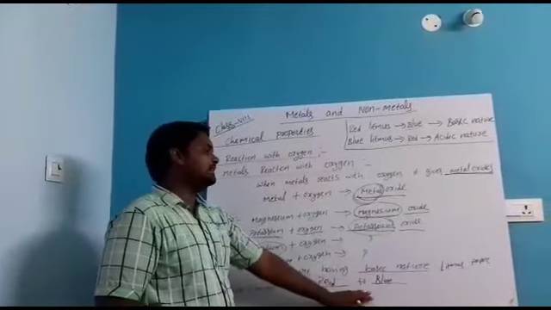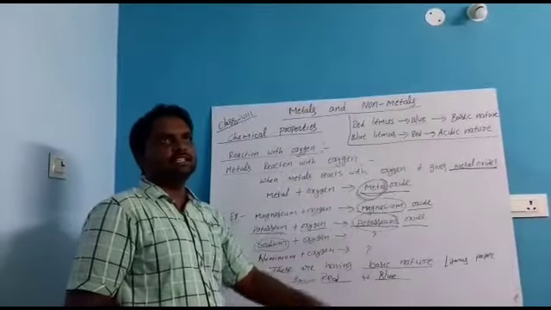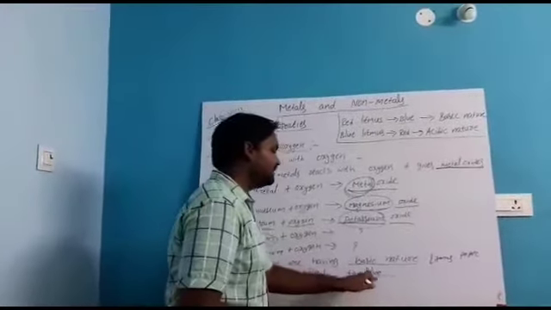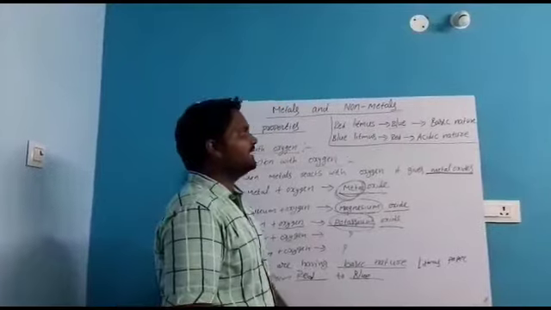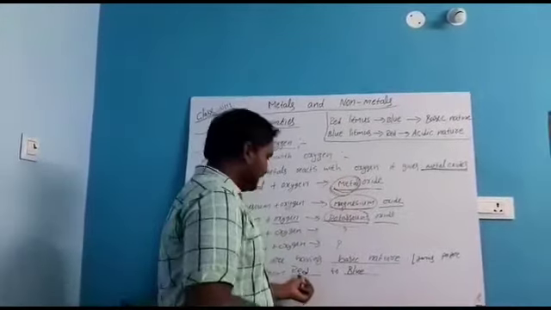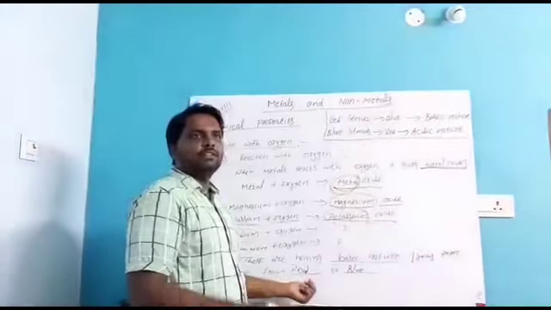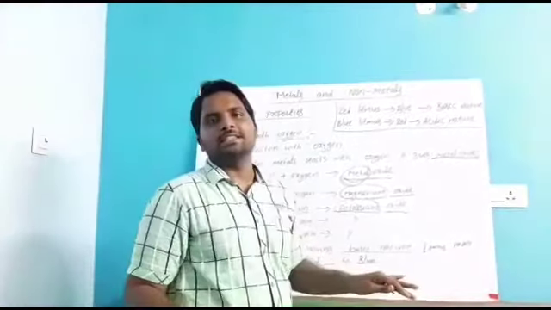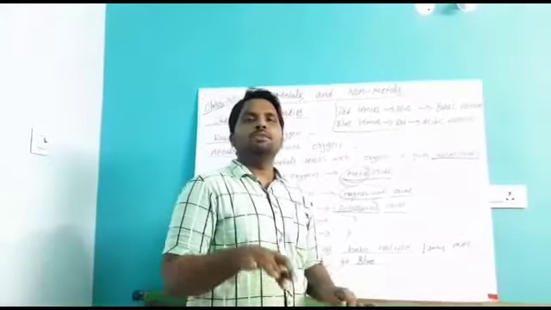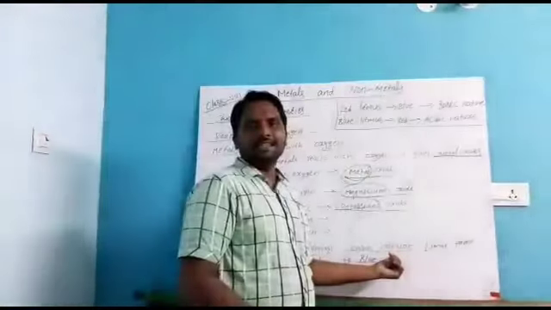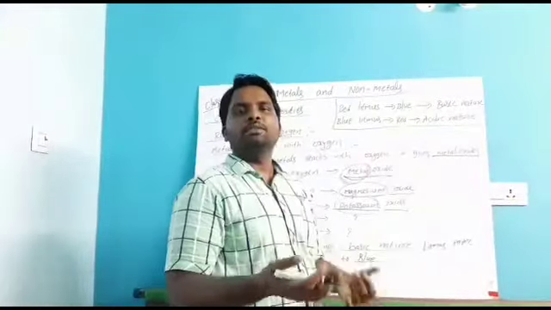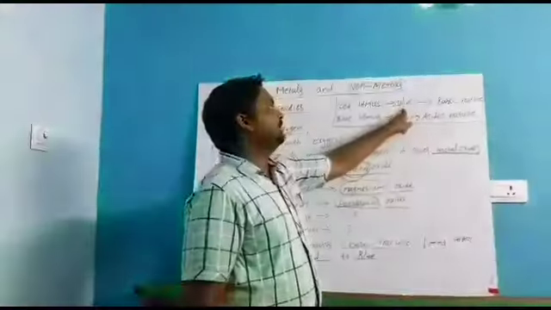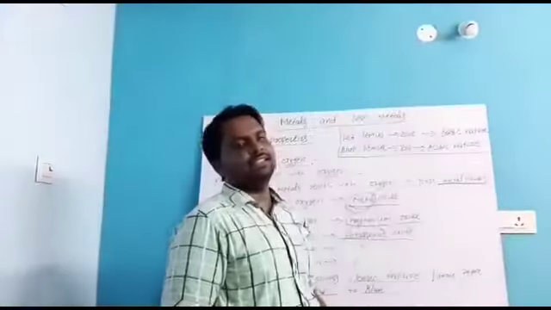By litmus paper color change, we can identify which is basic nature and which is acidic nature. We took red litmus paper, and it immediately changed into blue color. Now maximum students have a doubt: here you took red litmus paper, but if I took blue litmus paper at the start, what does it give? It will not show any change. Blue litmus paper stays blue because it is basic nature. So whatever litmus paper you took, red or blue, finally you will get blue color only. Then we can say it is a basic substance.